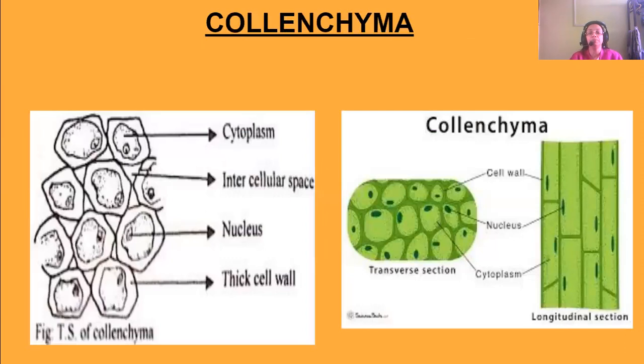See, the corners are thick, you can see. There is cytoplasm, the intercellular spaces are there, the nucleus is there, and the thick cell wall, you can see. So this is the TS of the collenchyma. This is a longitudinal section, and this is the transverse section, you can see.